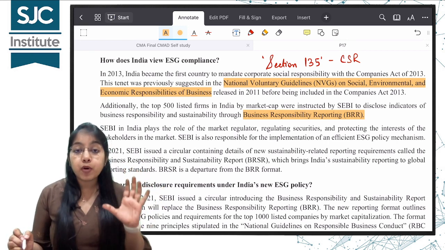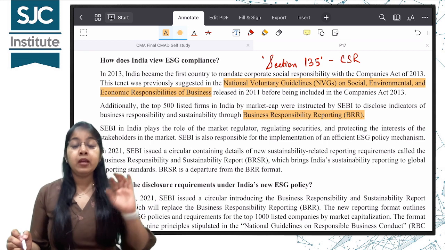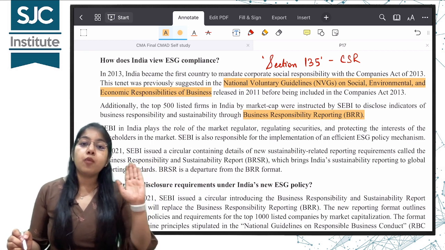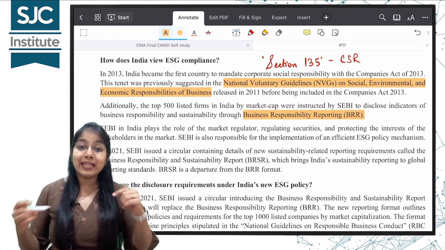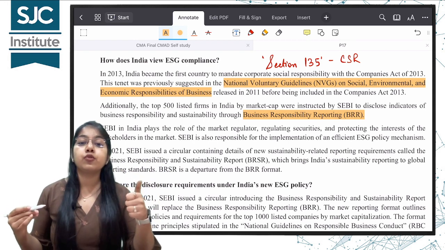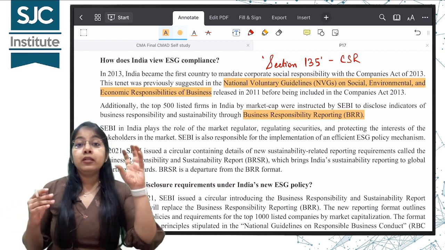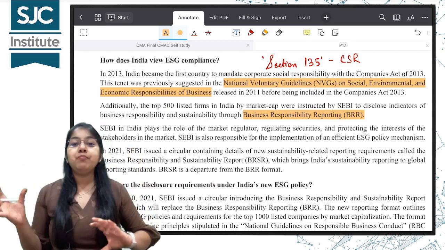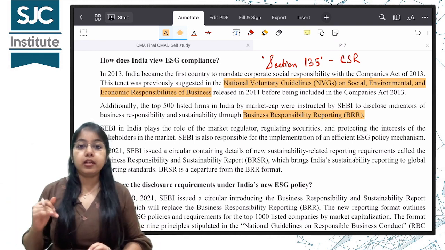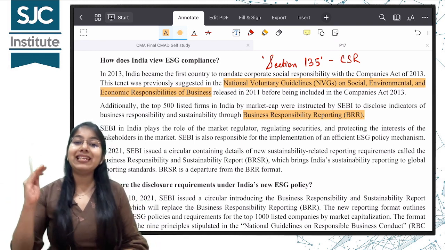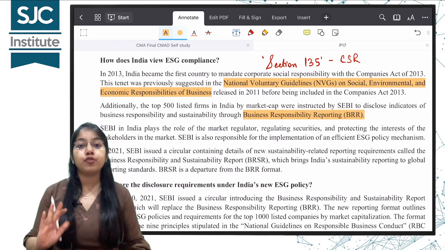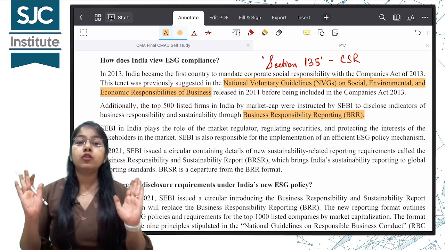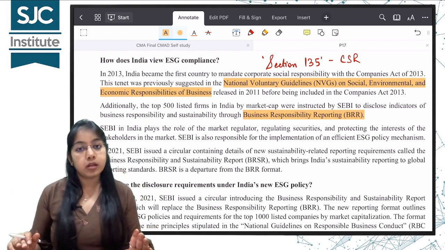In that requirement, only the top 500 companies were covered, but later it got amended in the year 2021. This BRR got replaced by BRSR that we just studied, the Business Responsibility and Sustainability Reporting, wherein the top 1000 listed companies were covered.